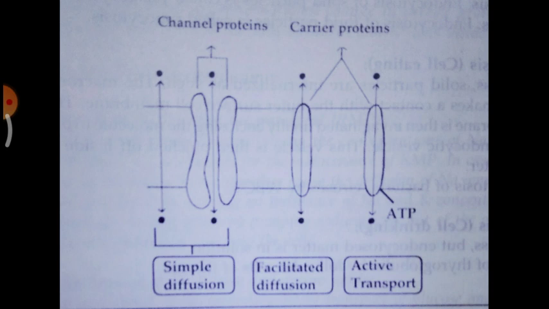So simple diffusion, the first black dot, where there is no circle type of structure on the membrane, so it does not require carrier molecule. So next to that is a second dot which is passing through a channel like structure that indicates ion channels. And the third dot is also transport of molecules, that is based on facilitated, where only carrier molecule is required. And the fourth black color dot movement, you can see the transport molecule along the carrier molecule with the ATP is present. So this is summary of whatever we have studied.